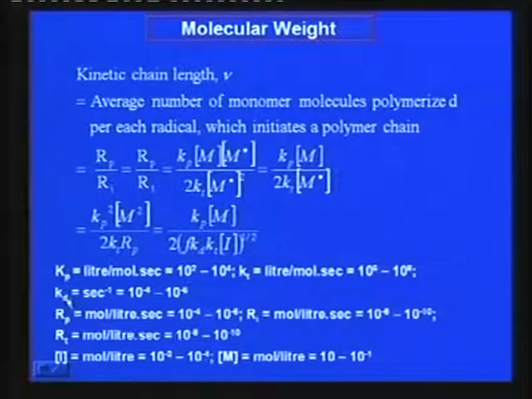This is the unit of Kp, your propagation rate constant, the unit of the initiator decomposition rate constant, the unit of the termination rate constant, and the rate of polymerization. So, please do not ignore these rate constant values as well as their units. Looking at these rates or taking these values, you can go for calculation of various parameters in this addition chain polymerization case.